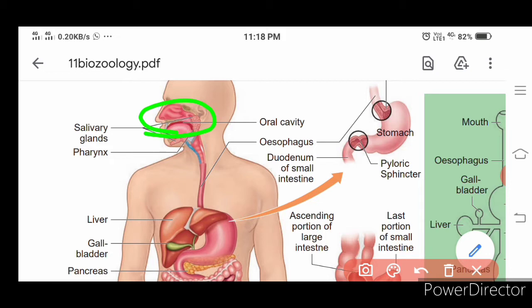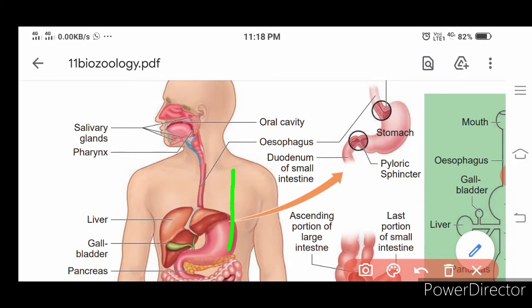Then it continues, the food is moved through the esophagus and once it reaches the stomach, there we have the presence of the liver, which secretes bile. That bile is stored in the gallbladder and released in the duodenum for the digestion of fat.